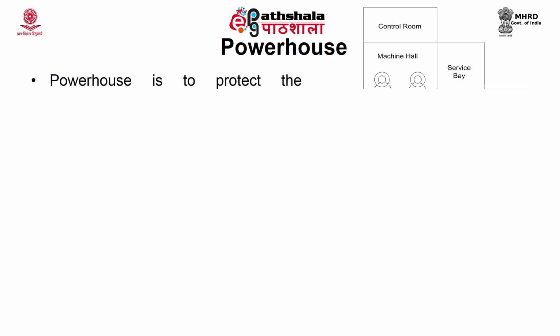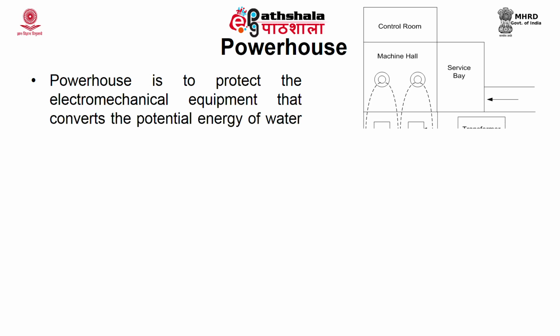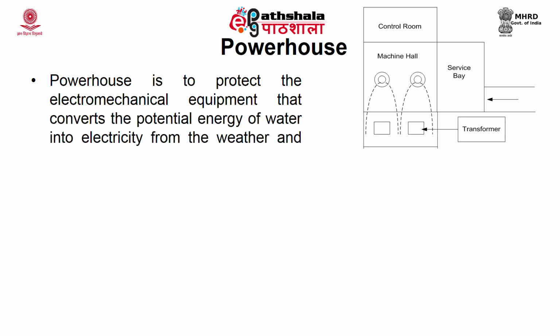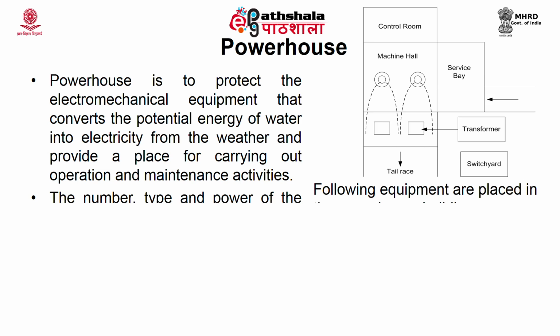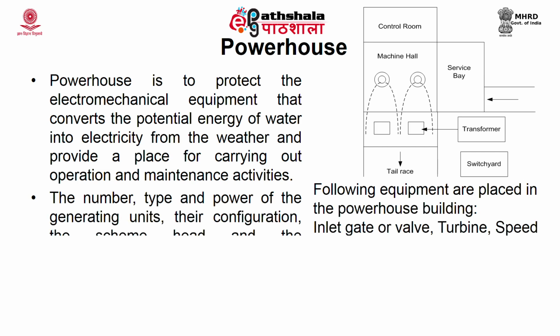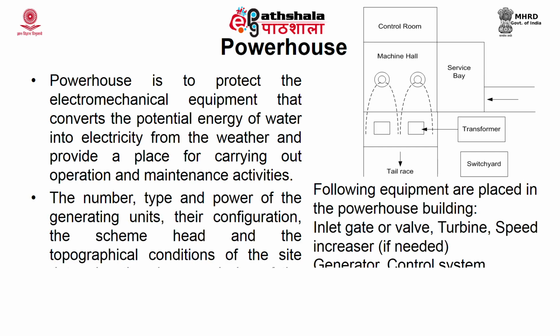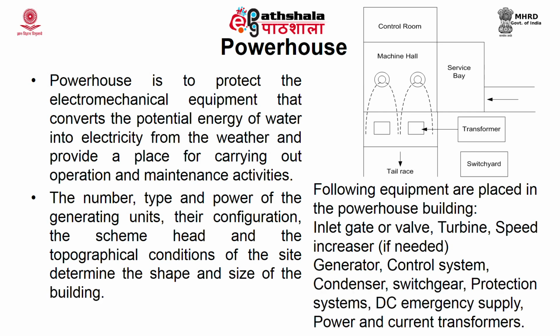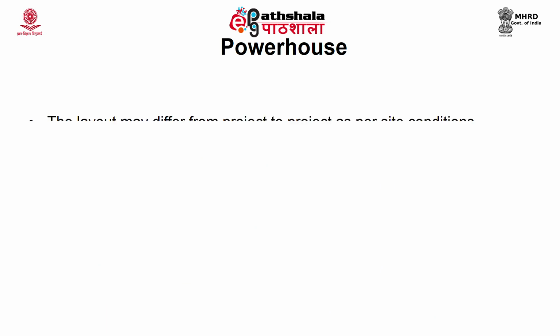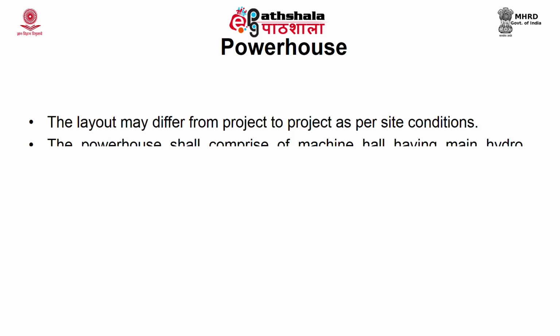The powerhouse is to protect the electromechanical equipment that converts the potential energy of water to electricity from the weather and provide a place for carrying out operation and maintenance activities. The number, type and power of the generating units, their configuration, the scheme head and topographical conditions of the site determine the shape and size of the building. The layout may differ from project to project as per site conditions. The powerhouse comprises a machine hall having the main hydro generating equipment.